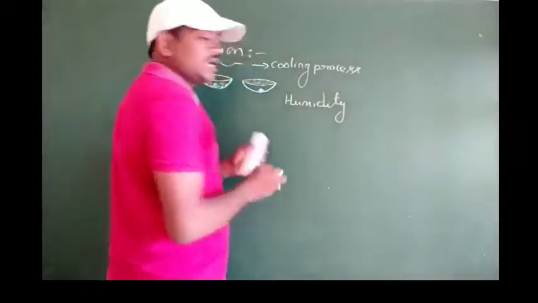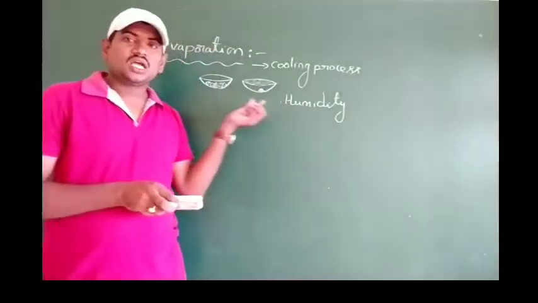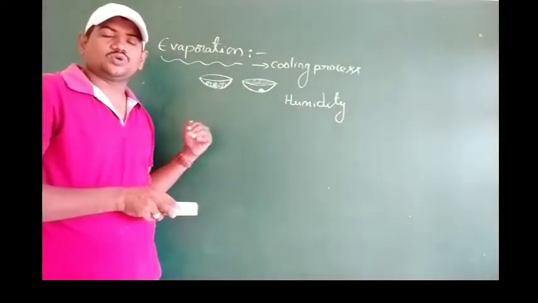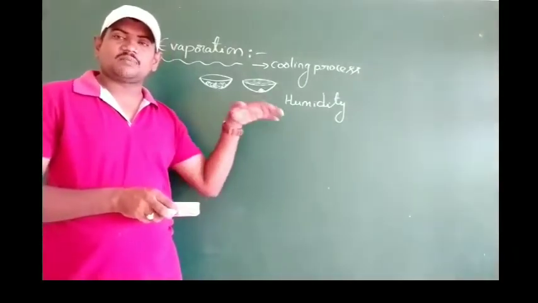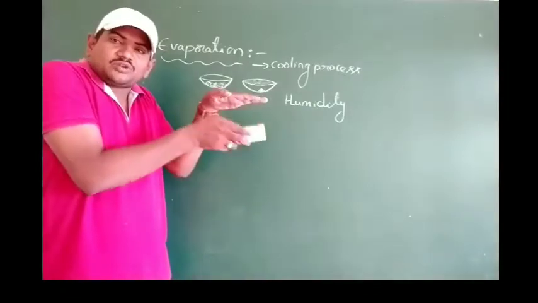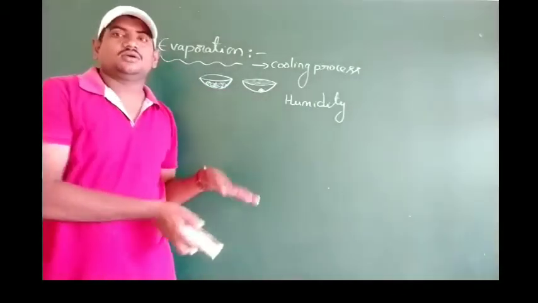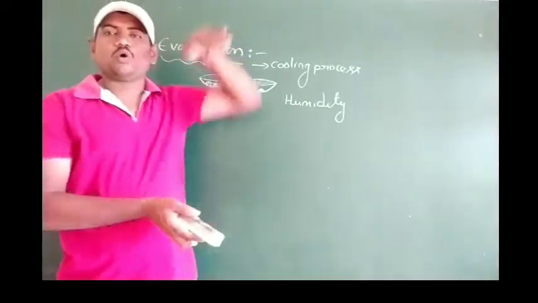What do you mean by humidity? The amount of water vapor present in the atmosphere is known as humidity. If the humidity is more, evaporation will be slow. That means more humidity means more molecules are there in the atmosphere, so the number of escaping molecules will decrease, as more molecules will be obstructed. If the humidity is less, the number of escaping molecules will be more.